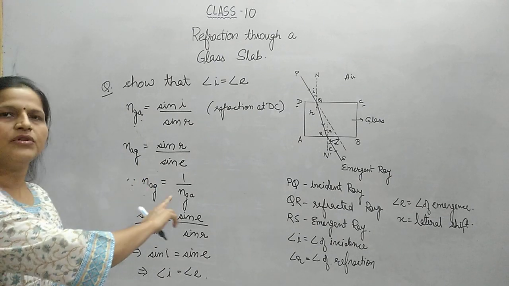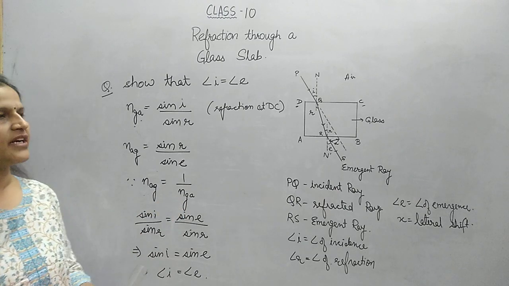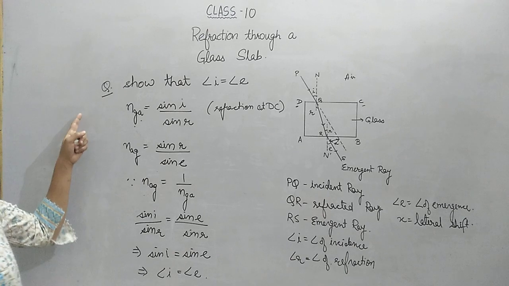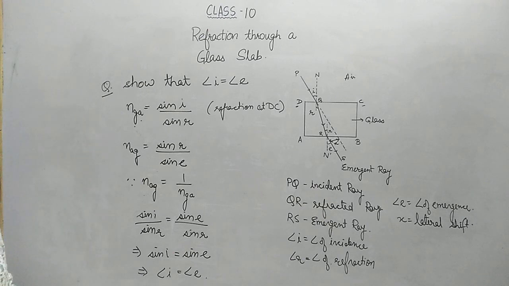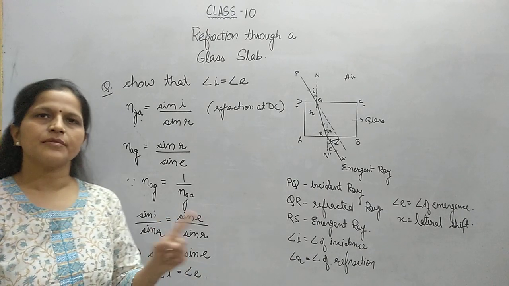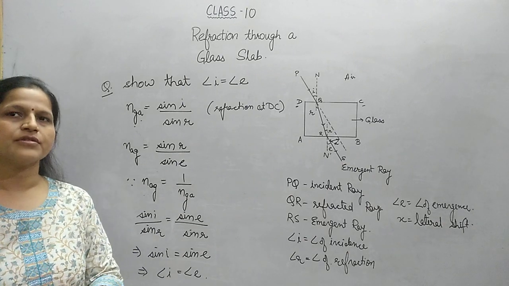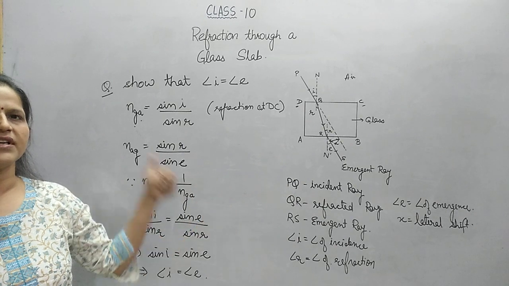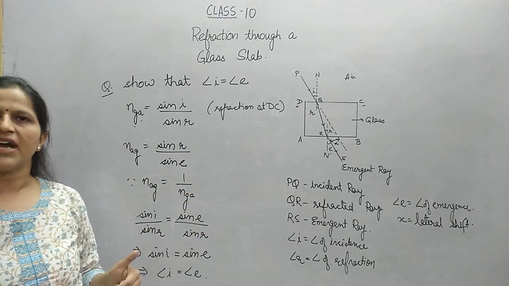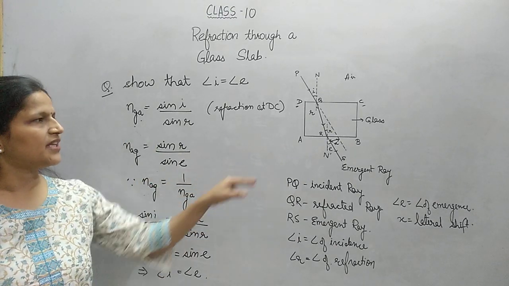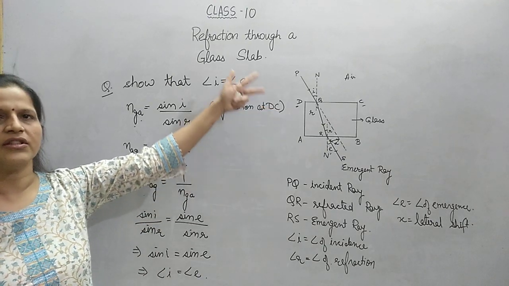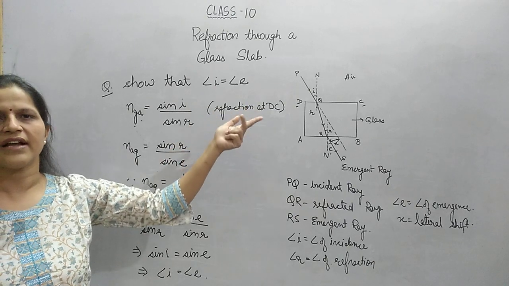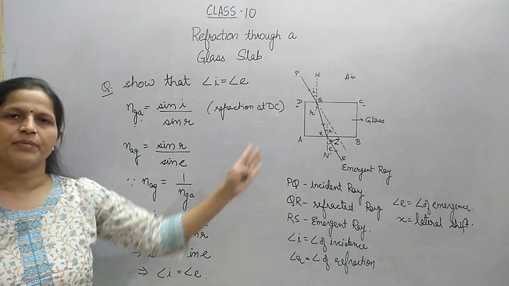So you have two types of questions covered in it. One is to draw a labelled diagram for refraction through a glass slab, and the other one is to show angle I is equal to angle E. You could also be asked the converse of it. You can also be asked to show that incident ray and emergent ray are parallel to each other in the same figure. How can you do that? You will be doing it by showing these angles to be equal on the same parallels. Between the same parallels, the alternate interior angles are equal, so the lines should be parallel.